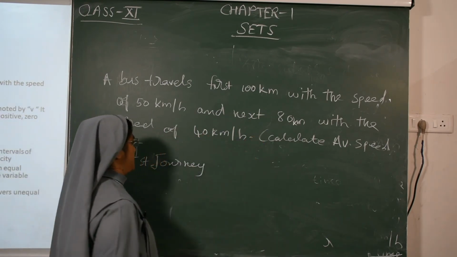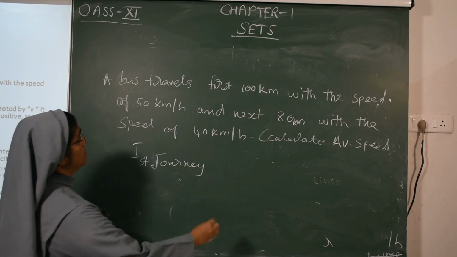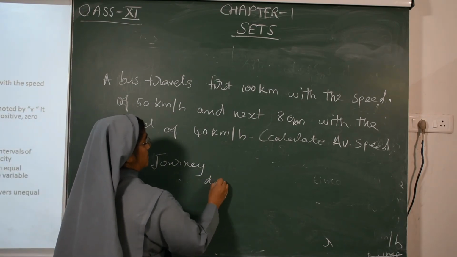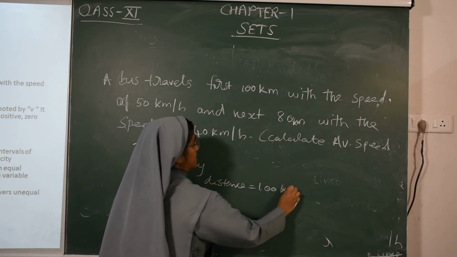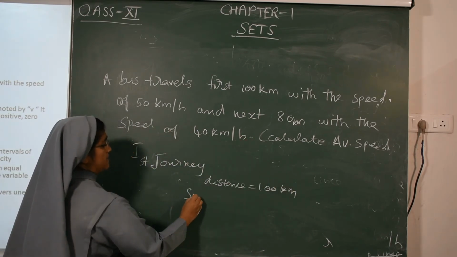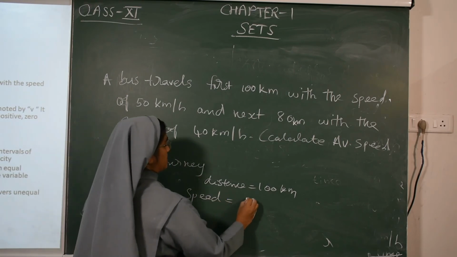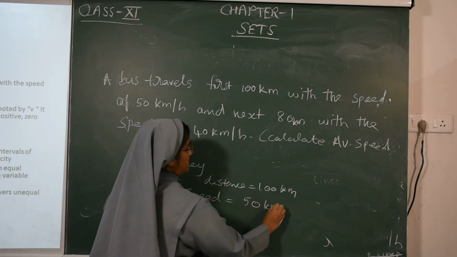Calculate the average speed. So for the first journey we know the distance, 100 km. Then what is the speed? Speed is 50 km per hour.